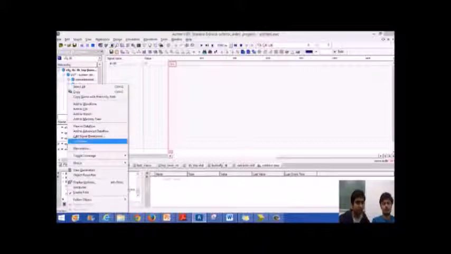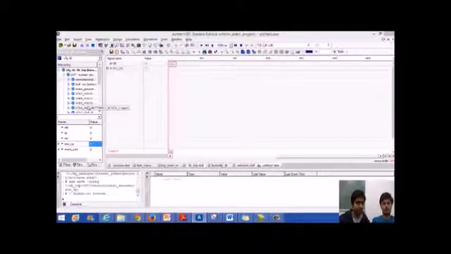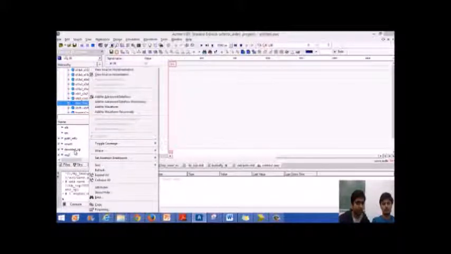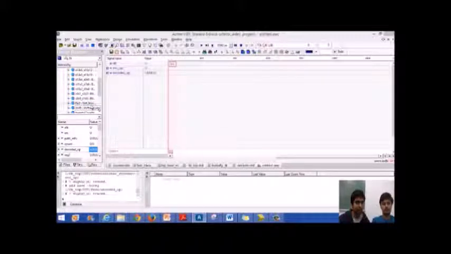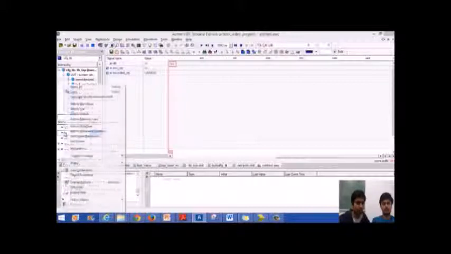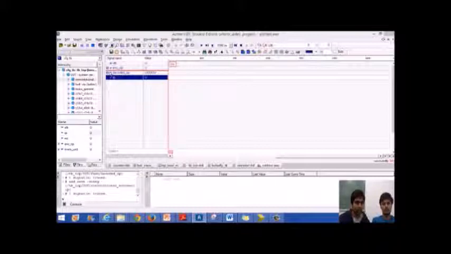I select the encoded output to add it to the waveform. I select the decoded output to add it to the waveform. I also select the input which we have given in the test bench to the waveform. Now we try to run it for 8500 nanoseconds.